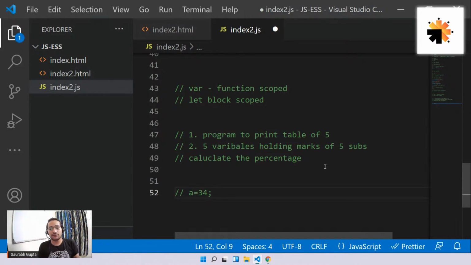Do we have to create a different project for all these three questions? Yes, it will be good if you create different files. Not different projects. You can have the same project, the same folder, but different files: assignment 1.html, assignment 2.html, assignment 3.html.